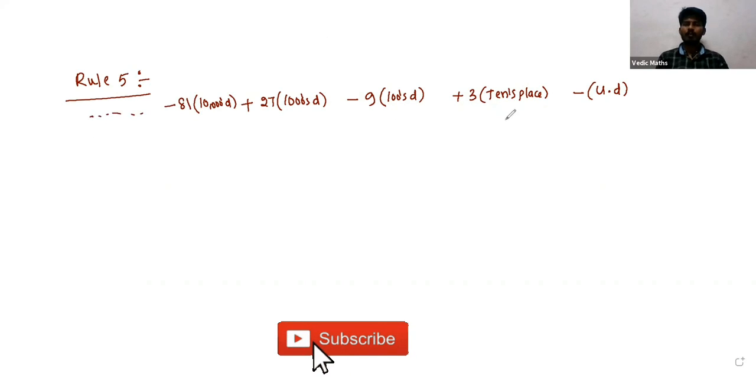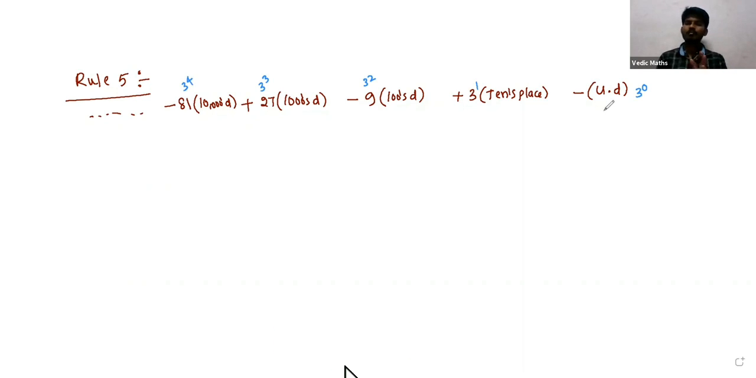Here you can observe the multipliers are 3 power 0, 3 power 1, 3 power 2, 3 power 3, and 3 power 4. It will go like that. The unit place is taken negative, the next positive, next negative, next positive, next negative. So we take the signs alternately. Let me take one example. Suppose 338, whether it is divisible by 13 or not.